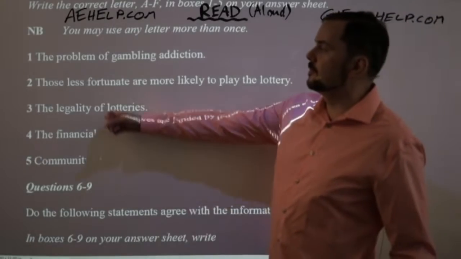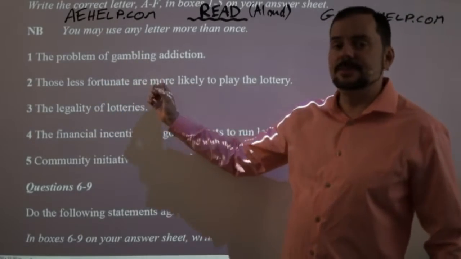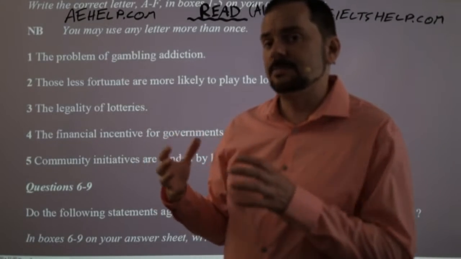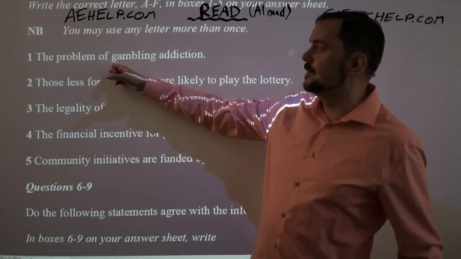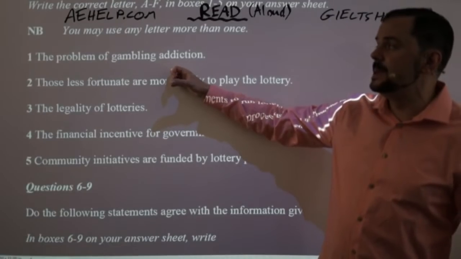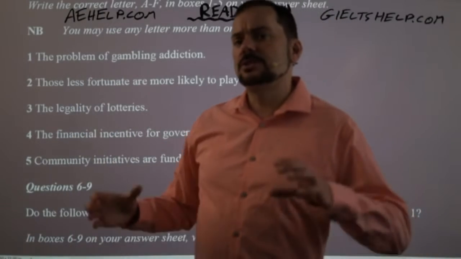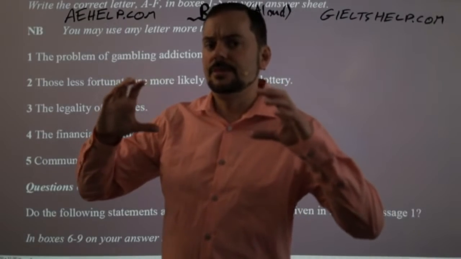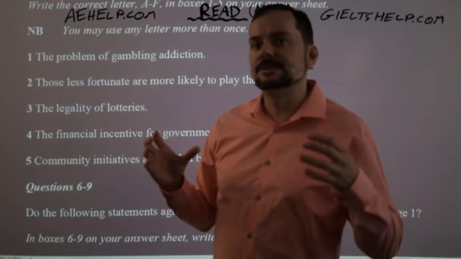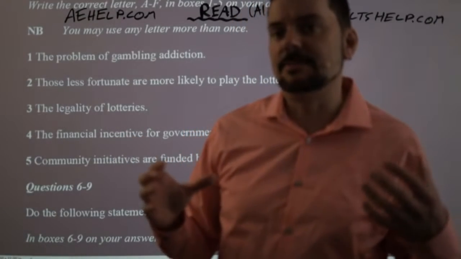Okay, so the problem of gambling addiction. Which paragraph contained this information? Now, because I did a good job reading and thinking about what this paragraph is about, I remember that one of the paragraphs talked about the positives for the community and the negatives for poor people who get addicted. And I remember that was somewhere in the middle of this essay. So David says E. Sammy says C. Rahul says maybe D. Rashika says maybe D or C.